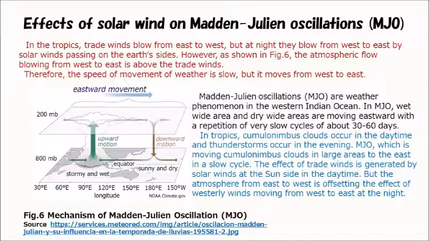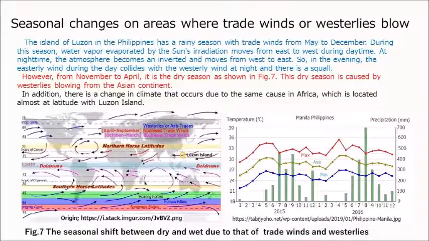In tropics, cumulonimbus clouds occur in the daytime and thunderstorms occur in the evening. MJO is moving cumulonimbus clouds in large areas to the east in a slow cycle. The effect of trade winds is generated by solar winds at the sun side in the daytime. But the atmosphere from east to west is offset by the effect of westerly winds moving from west to east at night. The island of Luzon in the Philippines has a rainy season with trade winds from May to December.